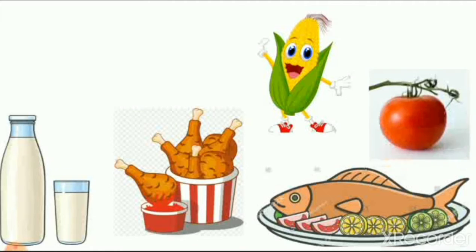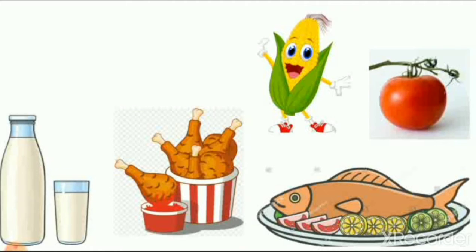Chicken, you can see here meat. Meat is also one of the healthy foods. Then fish, it is fried fish. We eat it in meals. Then tomato, we use it as a sauce, and we also add it in our salads. These are all healthy foods.